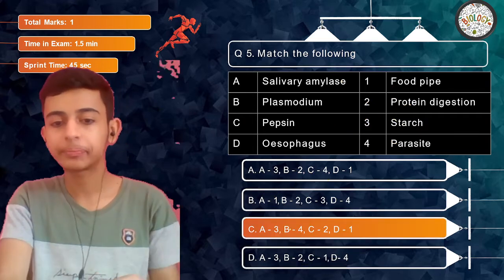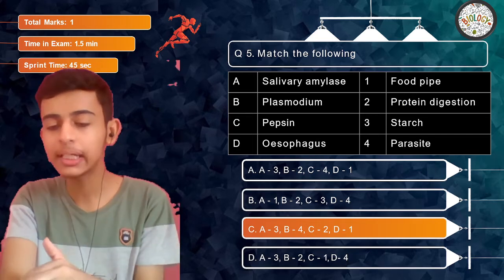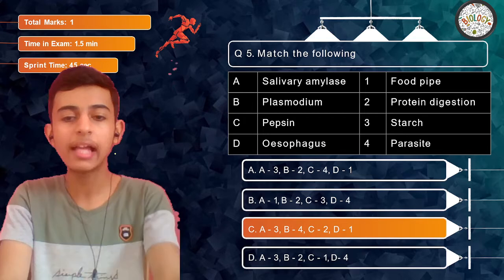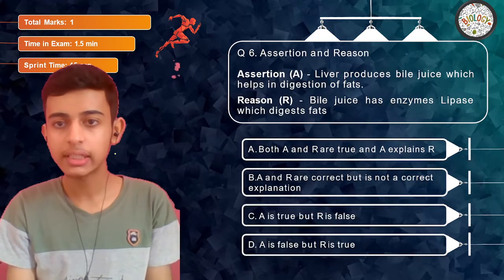This was pretty easy. Then we have C2 and D1. Pepsin, protein digestion, and esophagus as food pipe. So this was again easy. Now let's move on to some assertion reasoning questions.